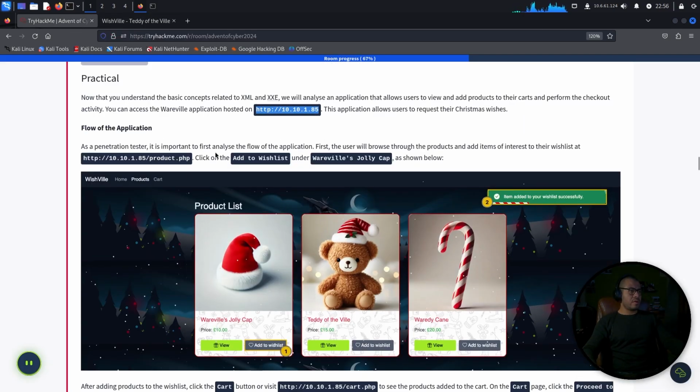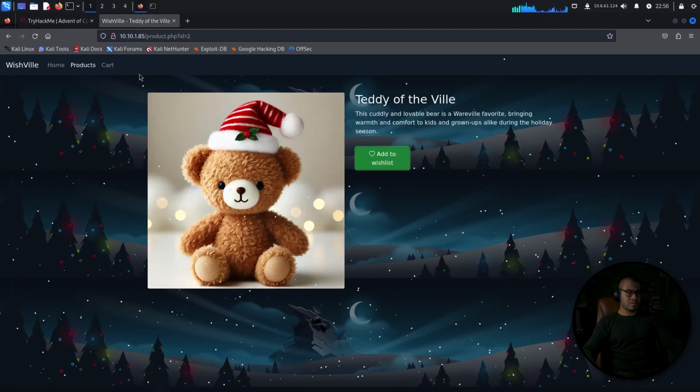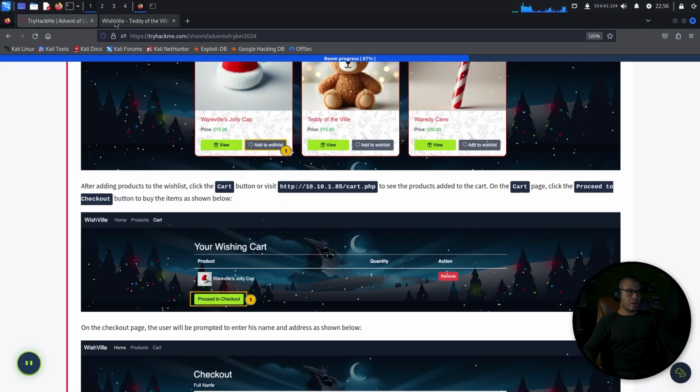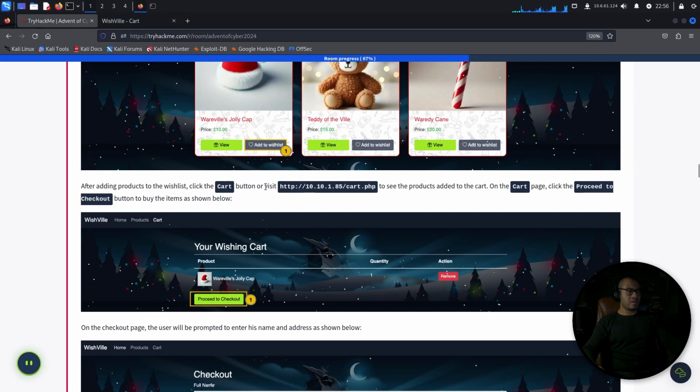Okay. So, flow of application. As a penetration tester, it's important to first analyze the flow of the application. First, the user would browse to the products and add items of interest to their wish list at product.php. Click on the add to wish list under Wearable's Jolly Cap as shown below. After adding products to the wish list, click the cart button. Where's that? The cart button or visit cart.php. I can't see it. Oh, yeah, here. Or visit this to see the products added to the cart.